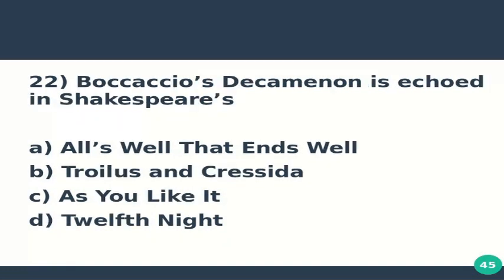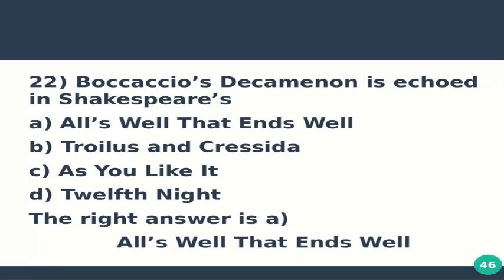Question number 22 is, Boccaccio's Decameron is echoed in Shakespeare's option A, All's Well That Ends Well, option B, Troilus and Cressida, option C, As You Like It, and option D, Twelfth Night. The right answer is A. All's Well That Ends Well. In this play, Boccaccio's Decameron became the inspiration of Shakespeare.